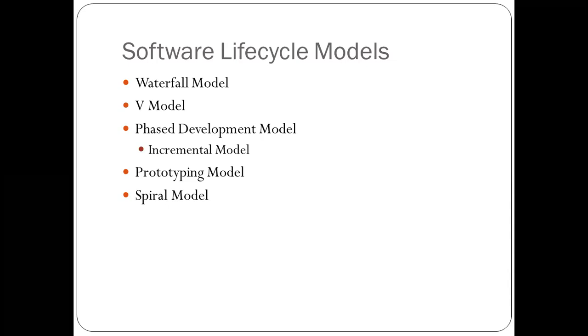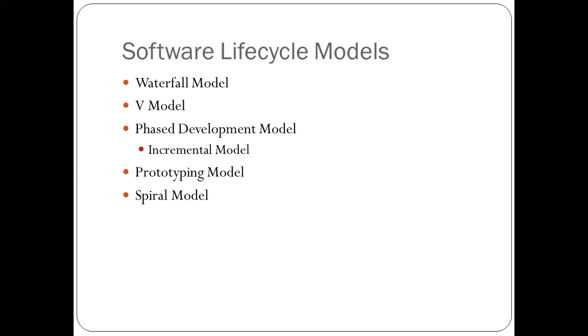Whenever we are going to develop any software, we always choose the protocols developed by the IEEE organization. So the first phase is the waterfall model. This is one of the basic models which we will use during the development phase.